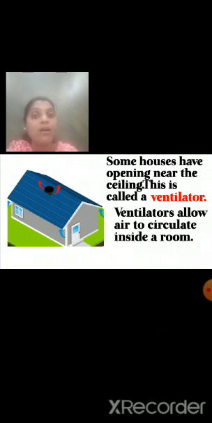It is called a ventilator. And how does it work? A ventilator allows air to circulate inside a room.